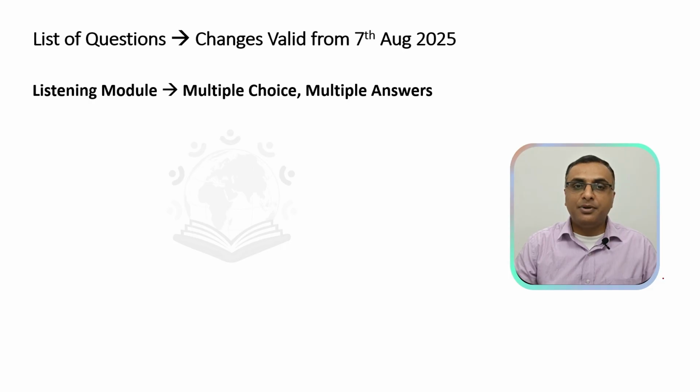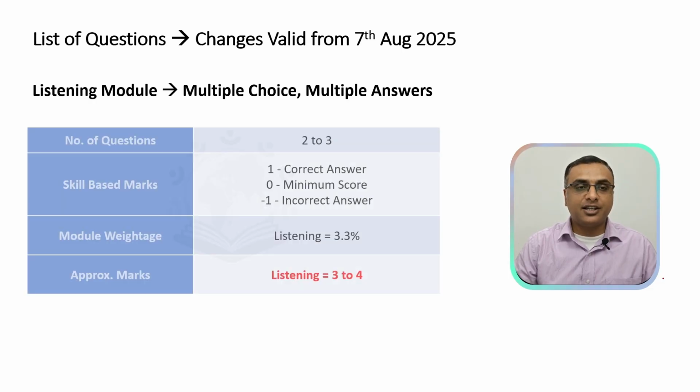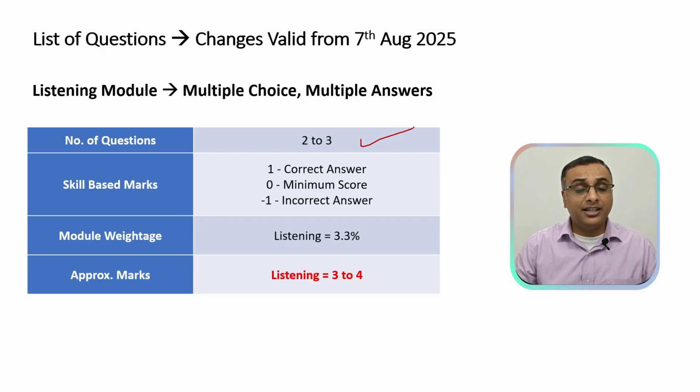Next is multiple choice, multiple answers in your listening module. You will get approximately 2 to 3 questions. This has been increased from 1 to 2, and the skill-based criteria still remains the same. Module weightage will be approximately at 3.3%, which will tally up to 3 to 4 marks for your listening module only.